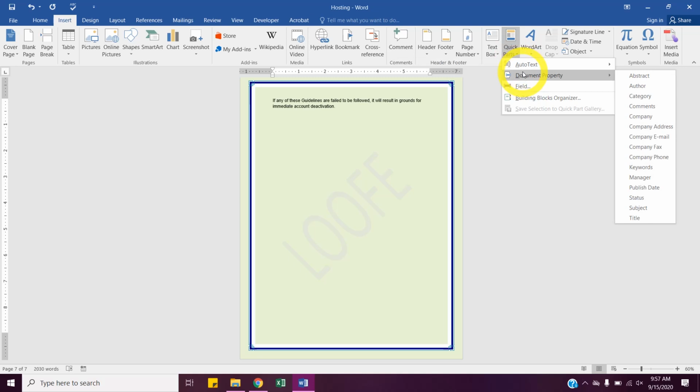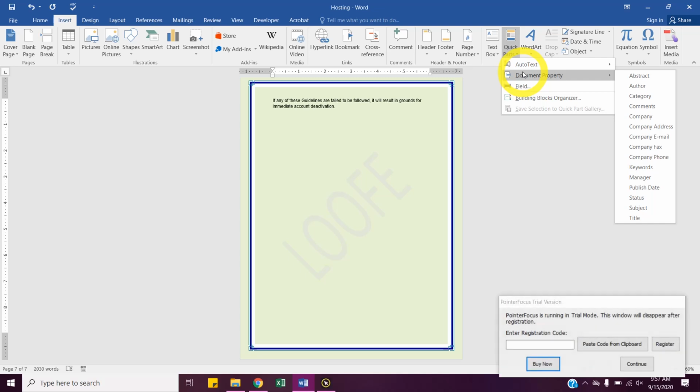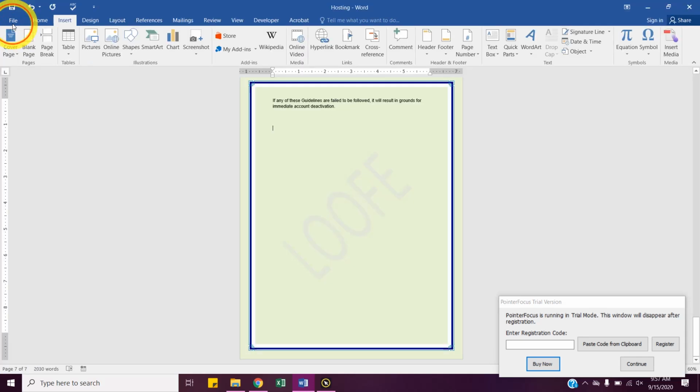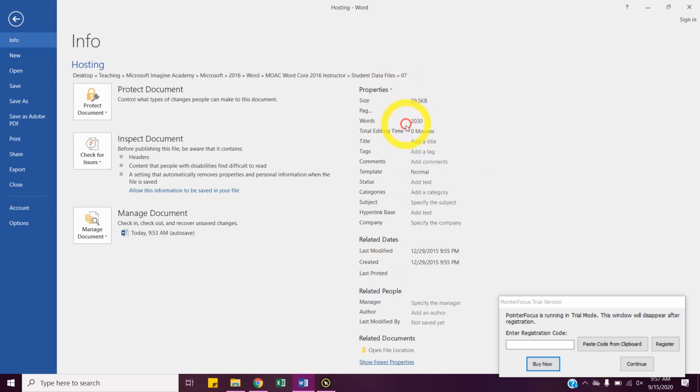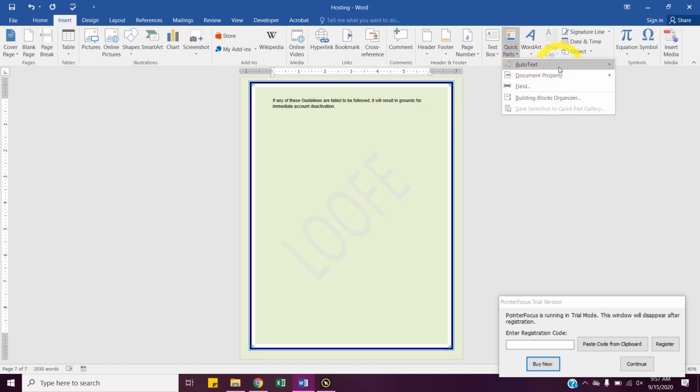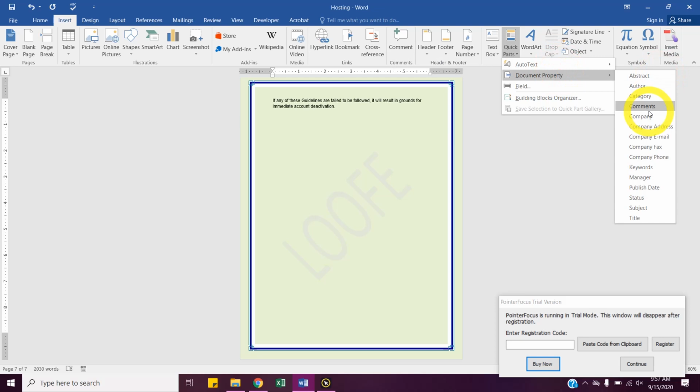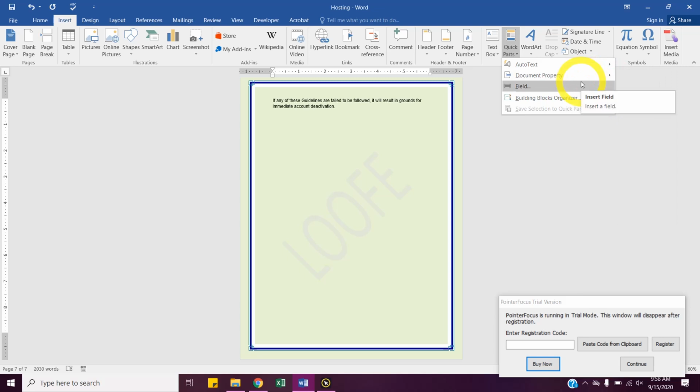AutoText has something we're not going to deal with, so don't worry about that. Document Property, if we hover over that, has a bunch of options that we could insert. You guys keep your document properties up. I'm going to show you where these come from. If we go to File, remember, we had all these properties over here. Right now I have no comments, no tags, nothing for these properties. Whatever we put in here, when we go to Document Property and insert one, it would be whatever we typed in on File. So that's document properties. I want us to click Field.